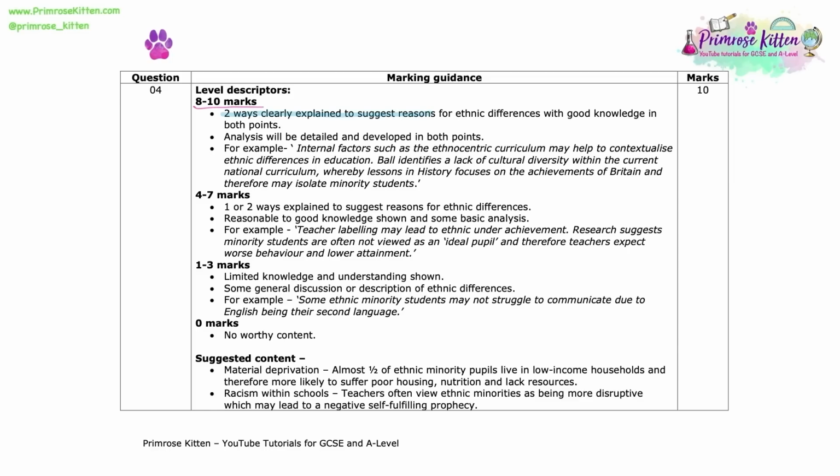So that is 2 full paragraphs with a line in between each of them. And good knowledge in sociology in both of your paragraphs is going to mean that you are able to apply examples as contemporary as possible, that you are using key concepts consistently. We've already discussed ideas like material deprivation or cultural deprivation, and you are able to apply sociological theory or sociologists to support your knowledge.